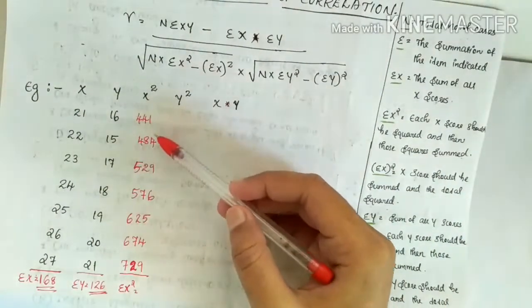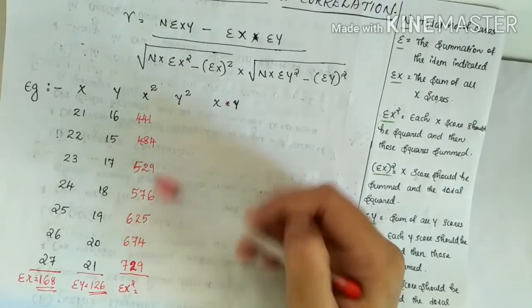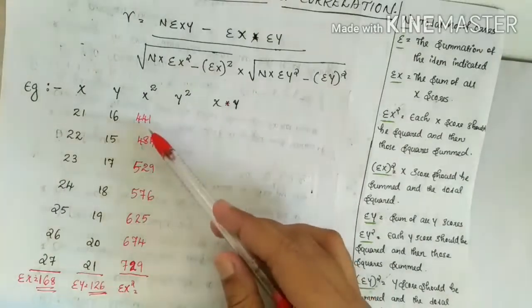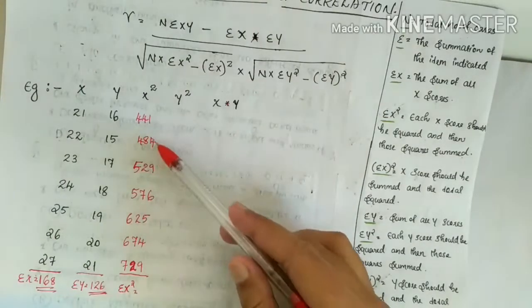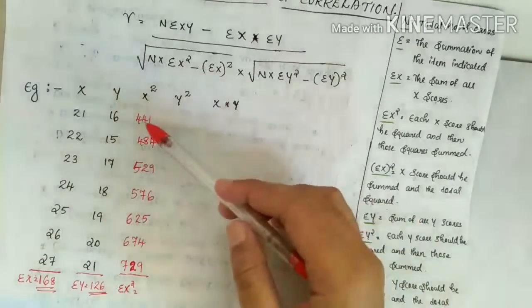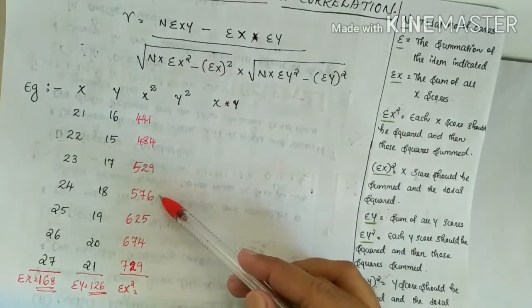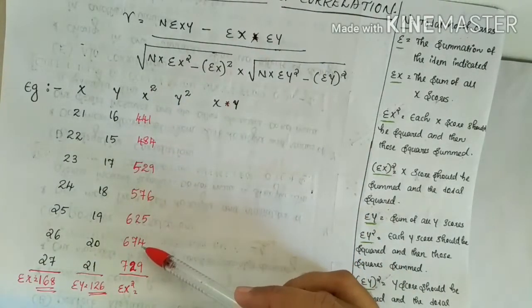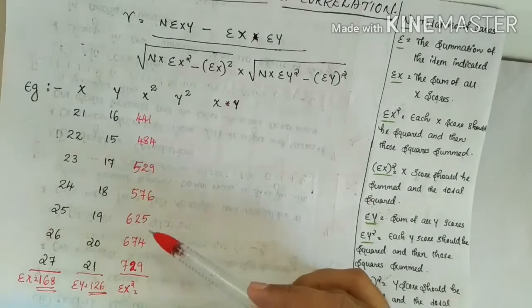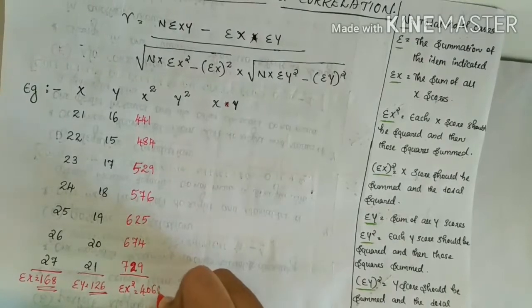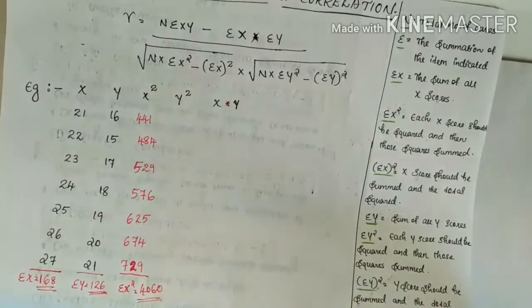After finding the value of x square for all the items, the next step is to calculate sigma x square. Sigma x square is the total of the x square column. That is 441 plus 484 plus 529 plus 576 plus 625 plus 674 plus 729. It is 4060. Sigma x square is 4060.